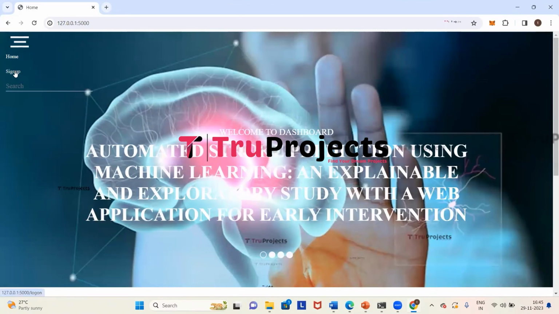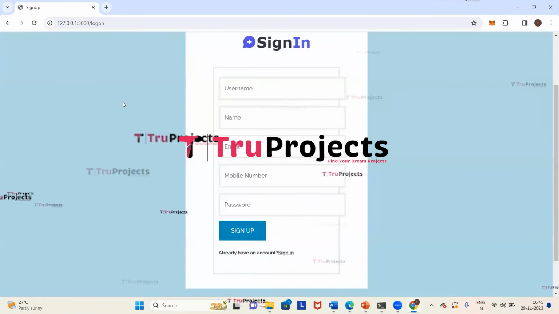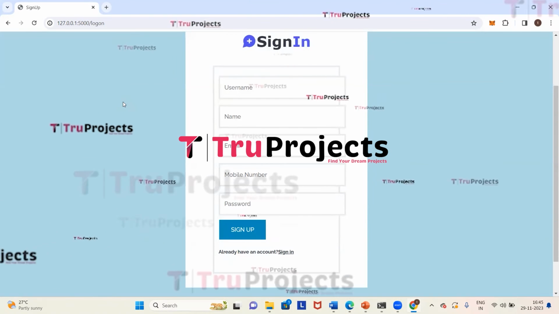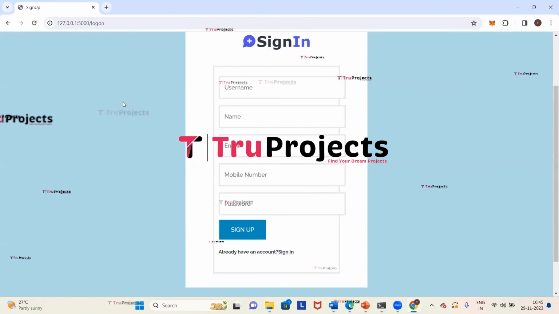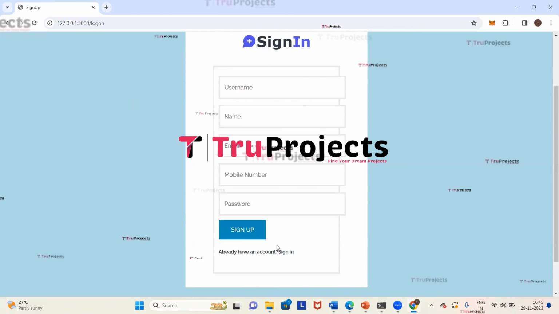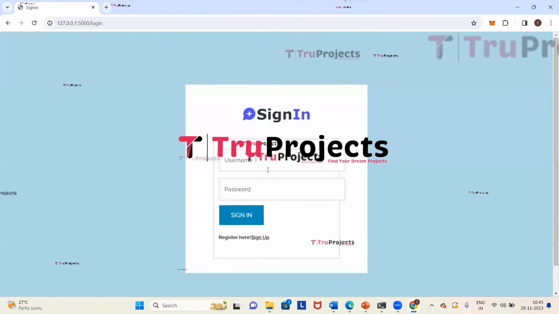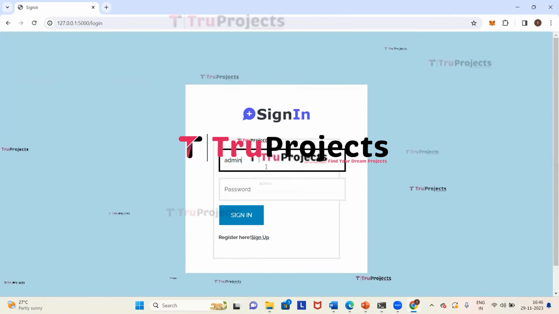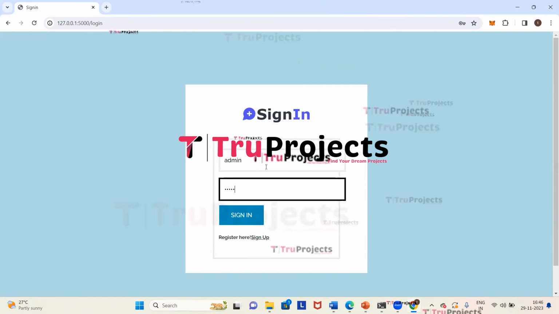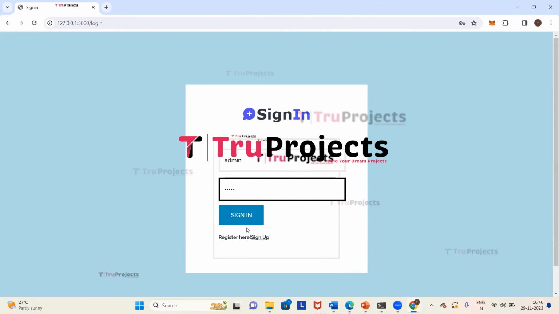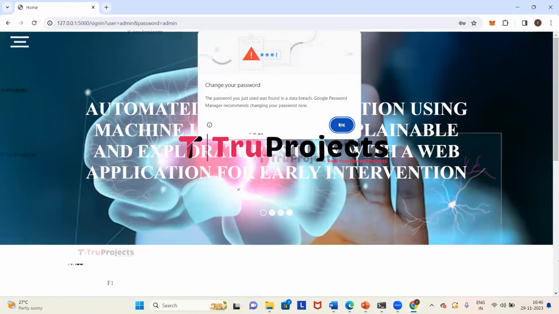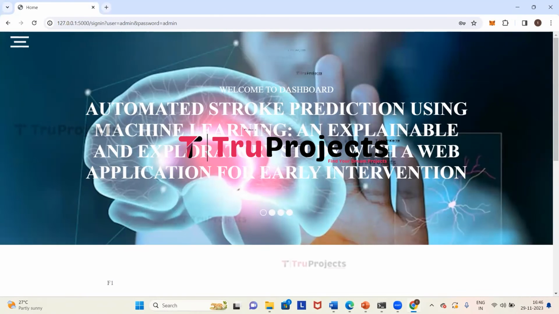Here we can see a sign up link. First we need to click on it and enter all the sign up details if we are signing up new. I have already signed up and I have an account in it, so we'll directly click on sign in. Here we need to provide our credentials, which are the username and the password. So I'm giving my username and the password. Now we need to click on sign in. We have signed in successfully.